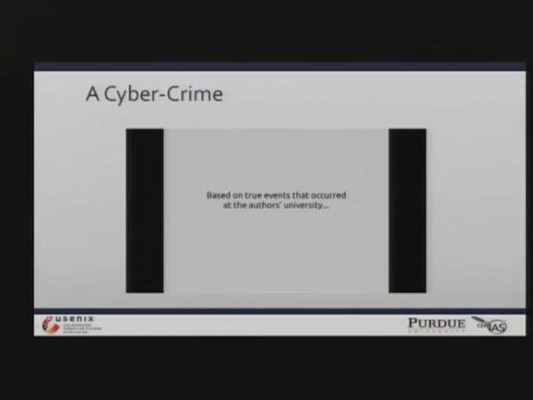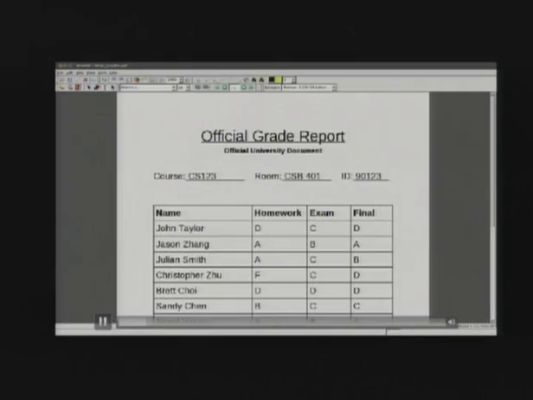Okay, so I'm going to start off this presentation with a story. It's based on some true events that happened here at Purdue University. Some of you may remember when the email went out about a student who was changing grades. So let's imagine that we're watching this cybercrime go on in real time.